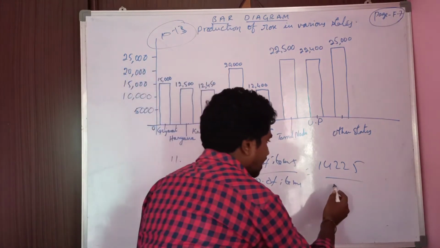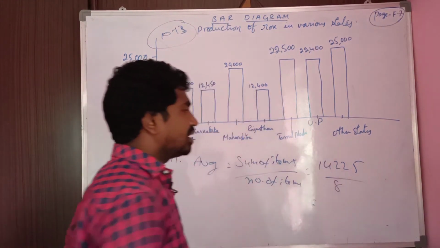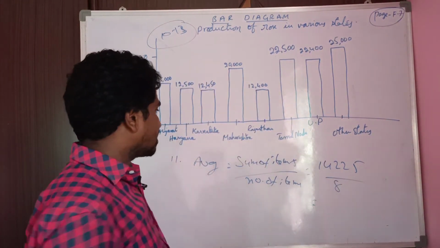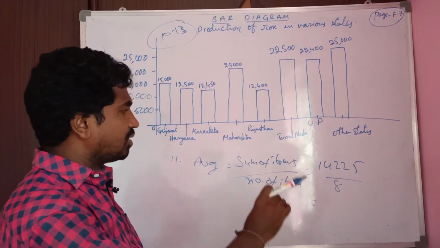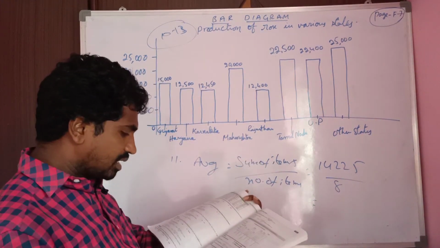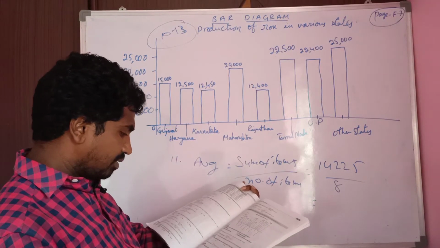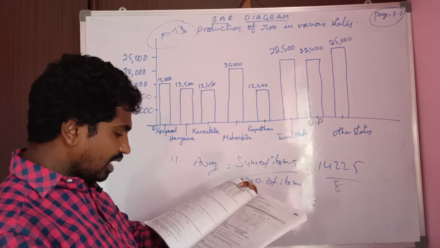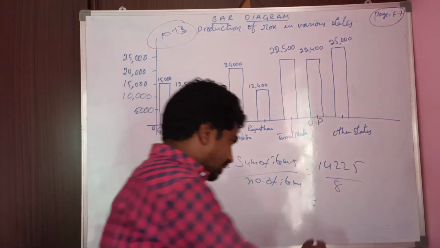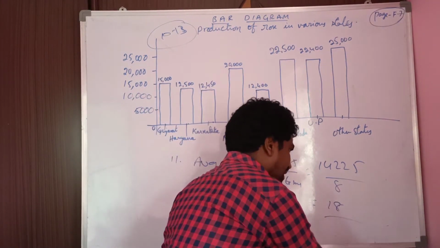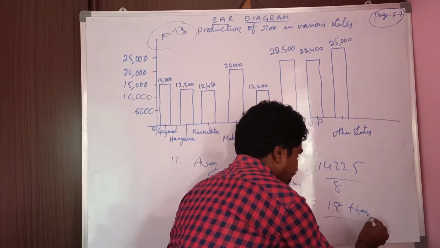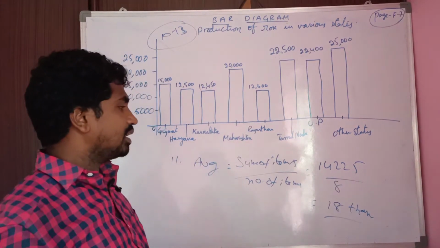So total 8 items are there. Average is sum of items by number of items, 1,42,250 by 8. Average value we will get nearly 18,000.